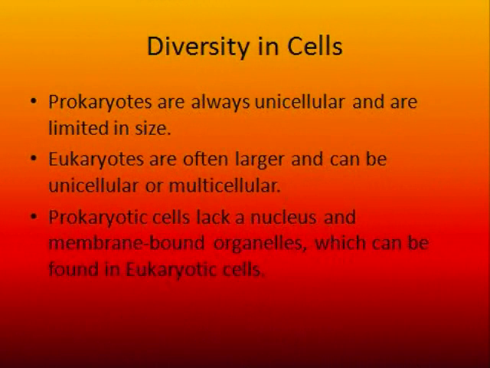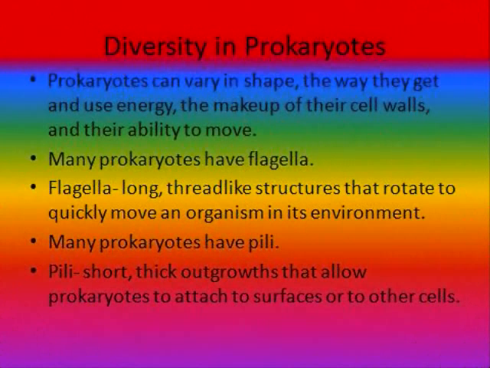Diversity in cells. Prokaryotes are always unicellular and limited in size. Eukaryotes are often larger and can be unicellular or multicellular. Prokaryotic cells lack a nucleus and membrane-bound organelles, which can be found in the eukaryotes.